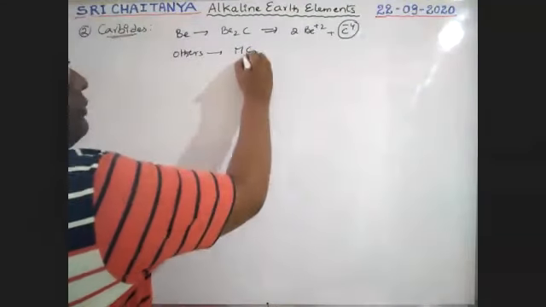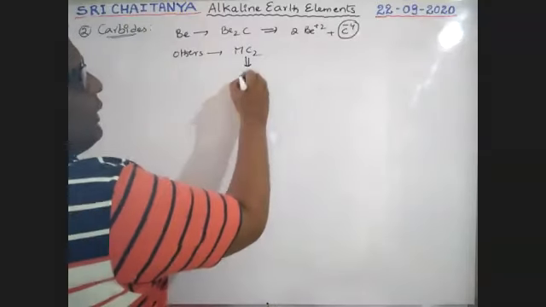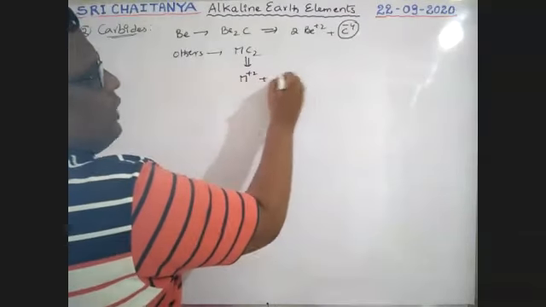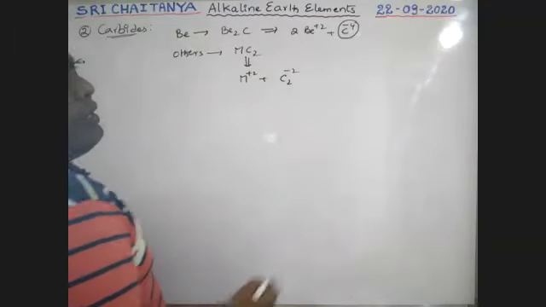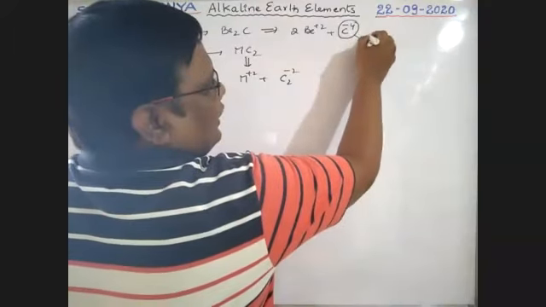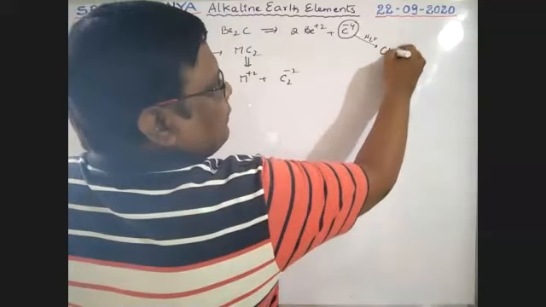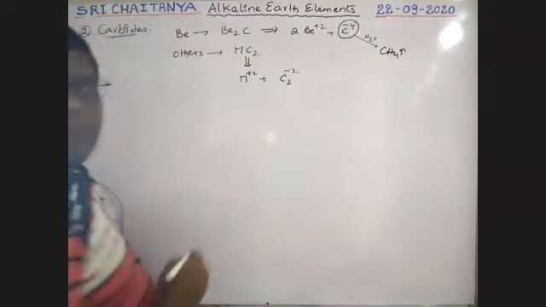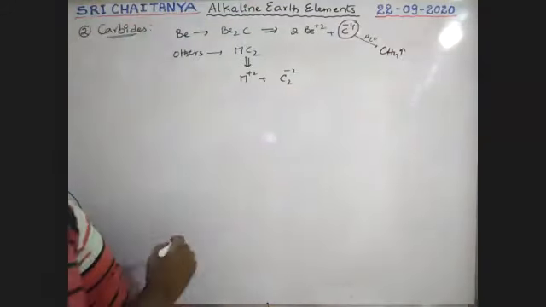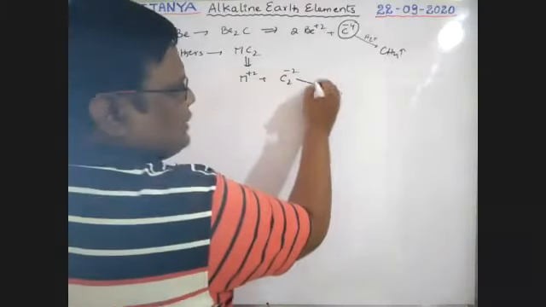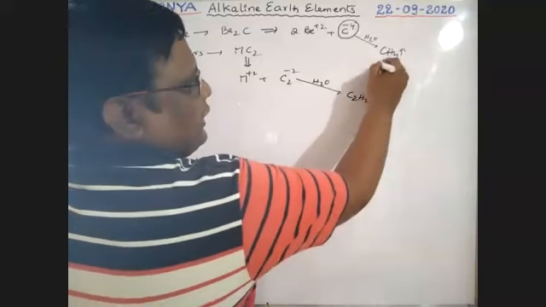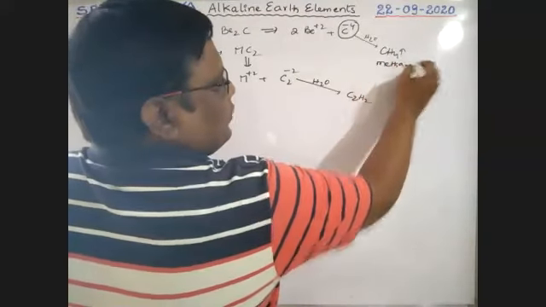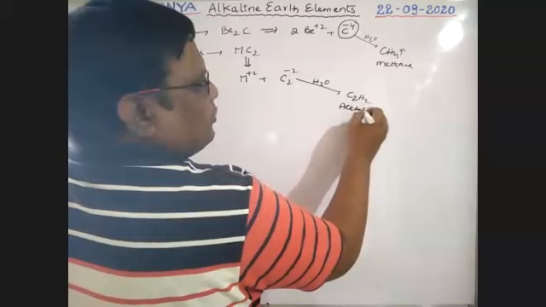Next, if the others break down, M plus 2 and C2 minus 2 exist. If this is dissolved in water, that gives C2H2, acetylene.